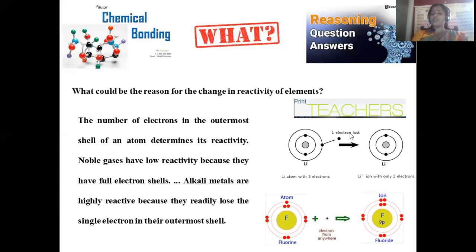Alkali metals have the tendency to lose electrons, whereas halogen family elements, not only fluorine, all the halogen family elements have the tendency to seek an electron, so that by gaining one electron they will become very stable. 1s2, 2s2, 2p6 octet configuration will be attained, so that it will become very stable, and reactivity of fluorine is very high in order to attain the electron, so that it is the foremost element in the entire periodic table to possess higher electronegativity. So that's the reason why different elements have different kinds of reactivity based on their valency electrons only.